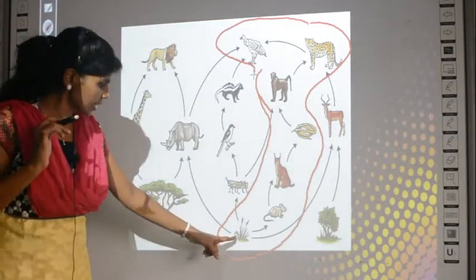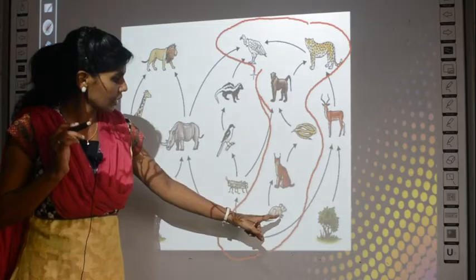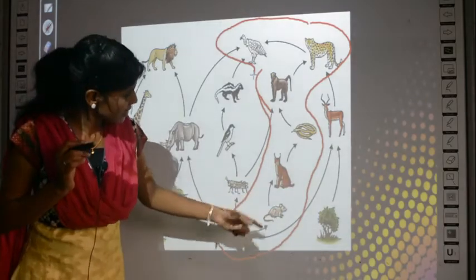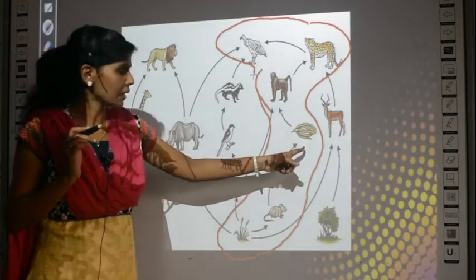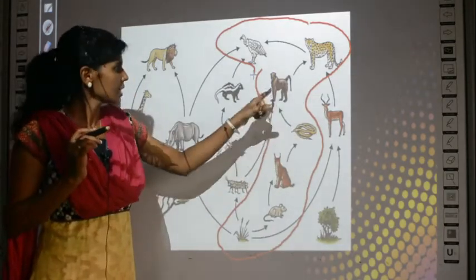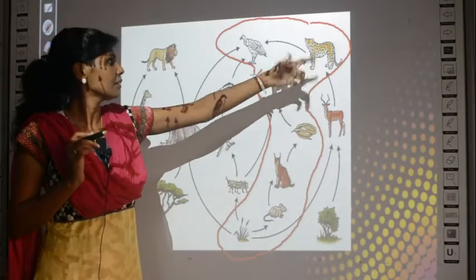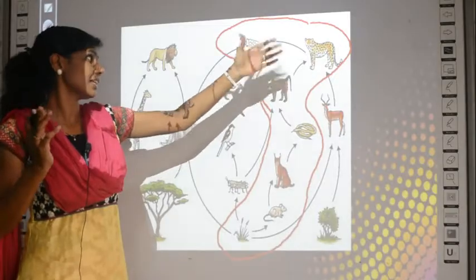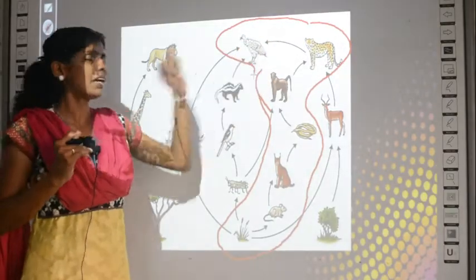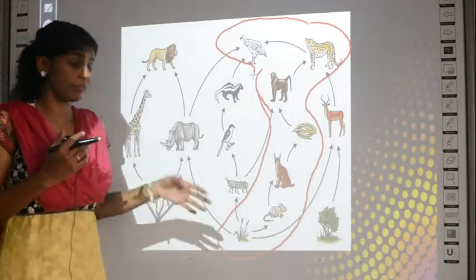How does it start? It starts with grass. Grass is eaten by a rat. The rat is eaten by some other animal, and that animal is eaten by a snake. The snake is eaten by another animal. Another animal is eaten by a tiger or cheetah, and the cheetah, after it is dead, is taken in by a vulture or eagle, whatever it is. So, a very big food chain.